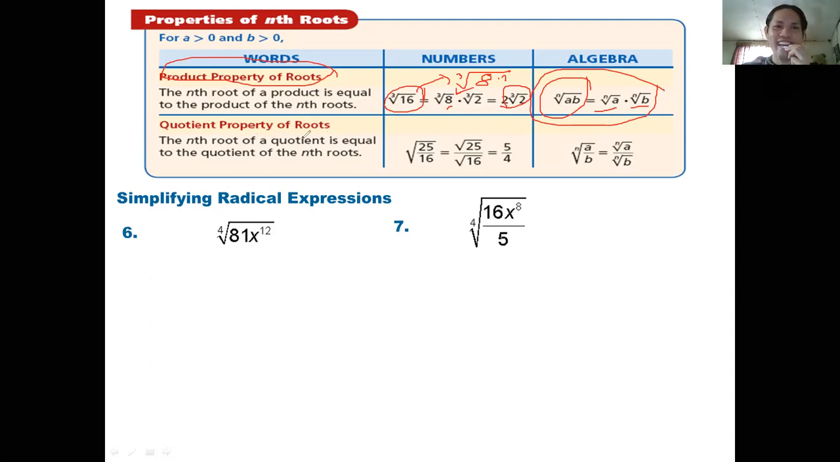Another thing, class, is the quotient property of roots. According to its rule, the nth root of a quotient is equal to the quotient of the nth roots.